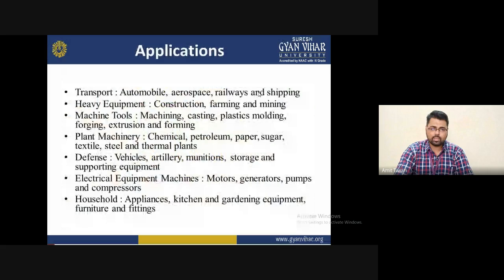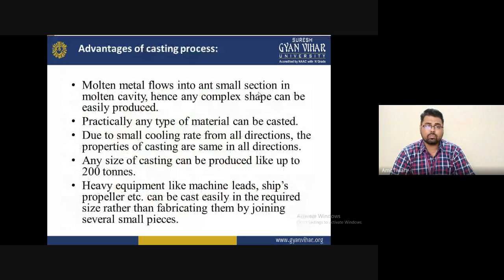Now, the advantages of casting are as follows. First, molten metal flows into even a small section of the mold cavity. Hence, any complex shape can be easily produced. That means the first point is that the molten metal flows into small sections.